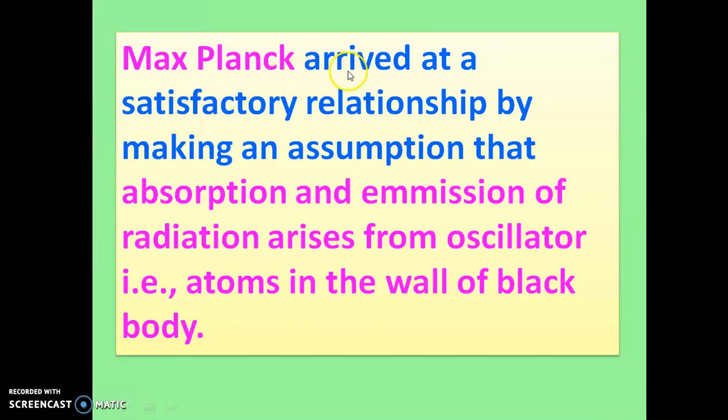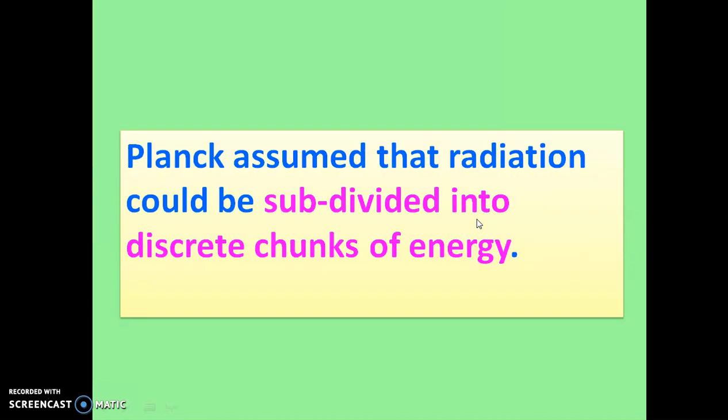Max Planck arrived at a satisfactory relationship by making an assumption that absorption and emission of radiation arises from oscillators, that is atoms in the wall of the black body. These atoms in the wall of the black body are absorbing and emitting radiation in the form of oscillators.